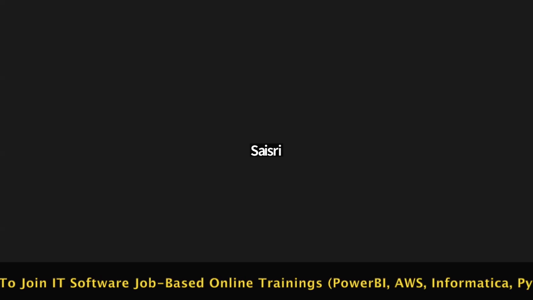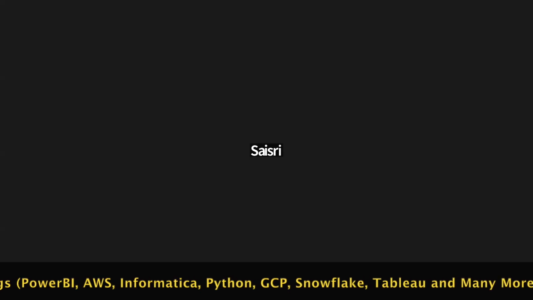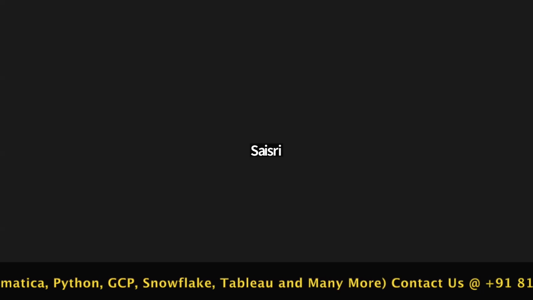Sai Sri, I have one general doubt. When we go for data warehousing, that means we have a lot of data, right? So when we have a lot of data going to the cloud, is it not going to cost too much for the end customers? No, I won't say it will cost more because they are giving the cheapest storage, and the compute layer is separate, so companies can manage that cost.